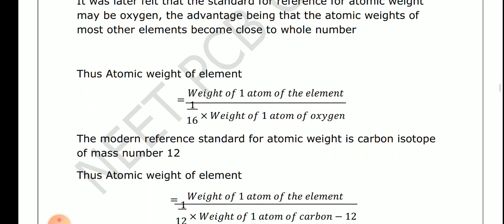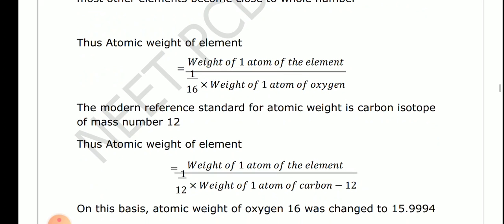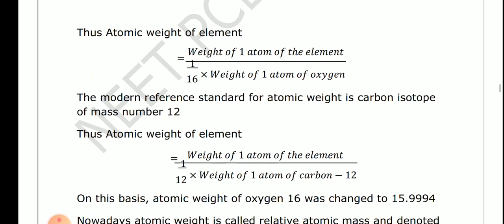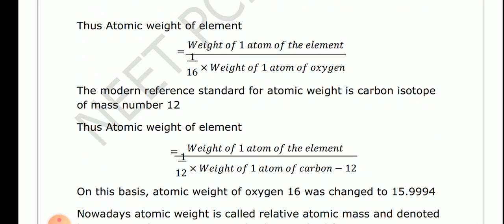Now the modern reference used as the standard for atomic weight is the carbon atom isotope, carbon 12, means carbon 12 is used as the standard for the modern concept. So here, what is the atomic weight of an element? Weight of one atom of the element upon 1/12 of weight of one atom of carbon 12.